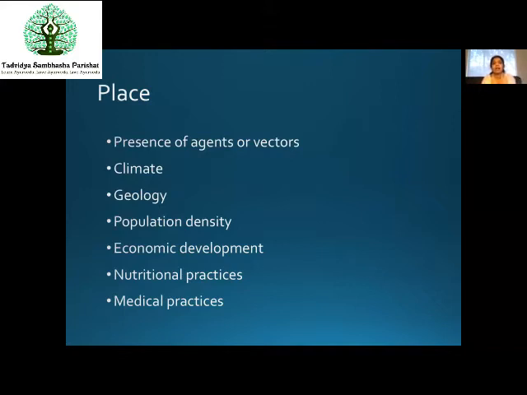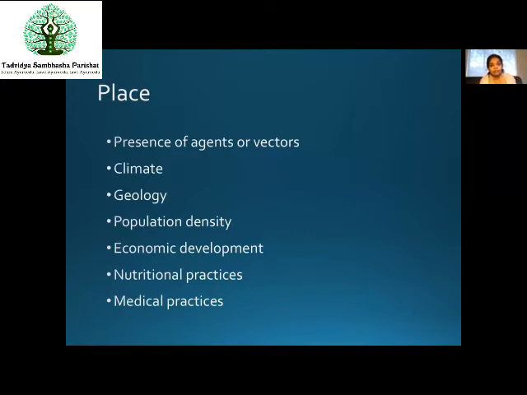The way the virus or bacteria or disease causing agent adapts itself to the environment depends on what kind of environment it prefers, whether it prefers more of moisture, whether it prefers more of airy condition, so like that, right?